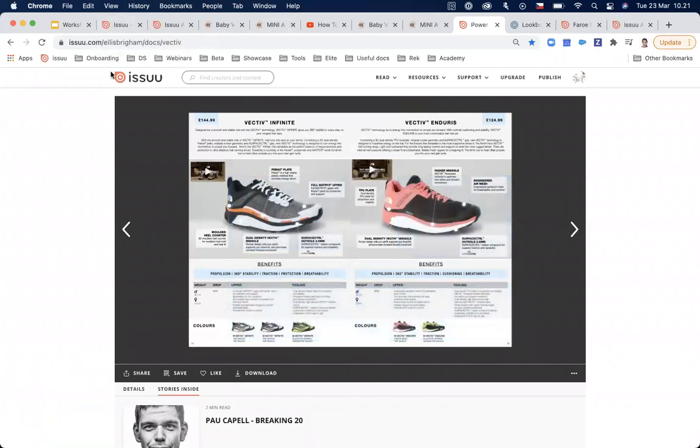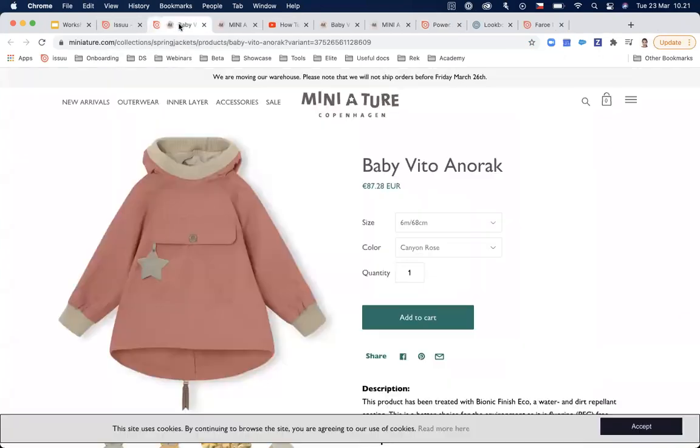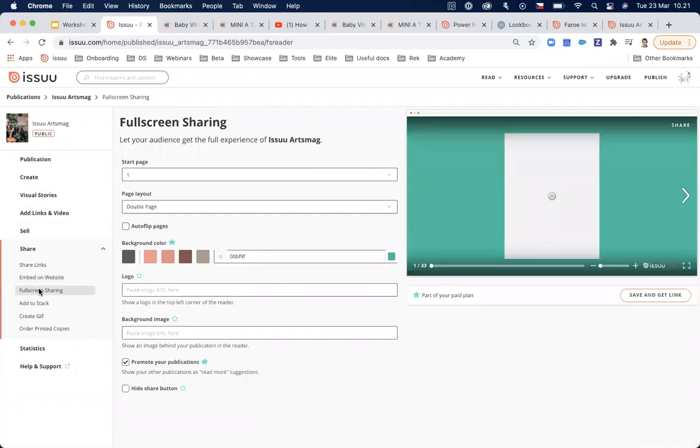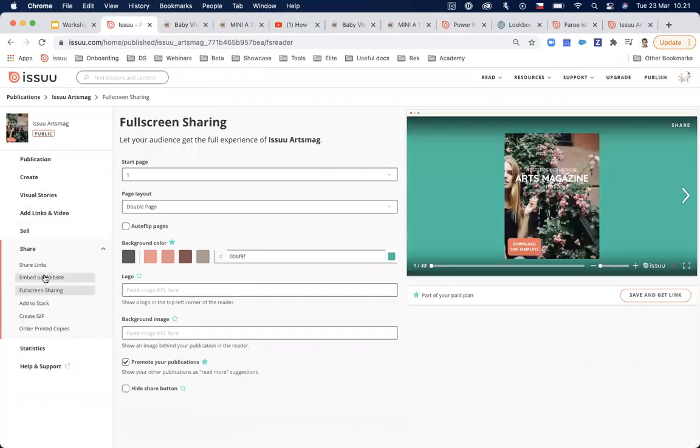So this is how to embed your content. The next thing that I would like to show you, and that I think is pretty essential, especially with sharing, is the full screen sharing link. It is just below embedding on website.